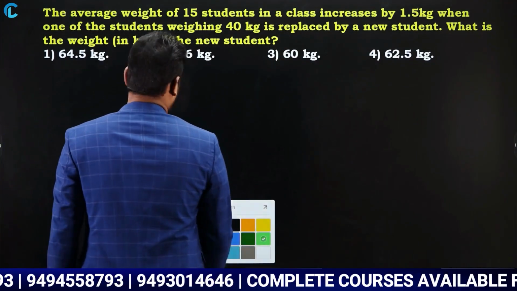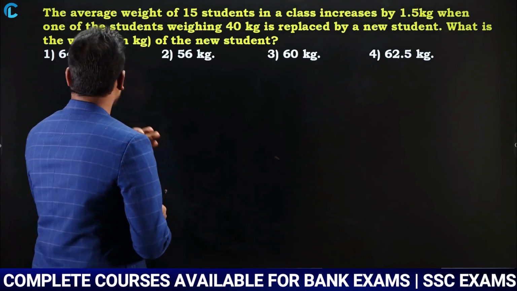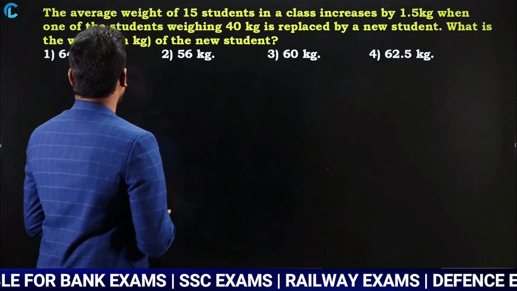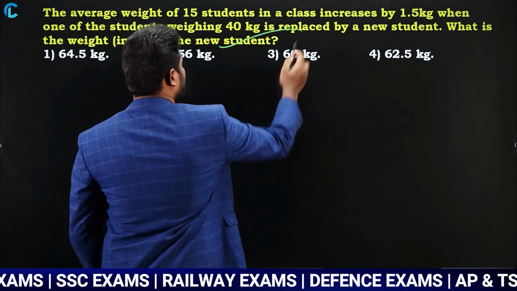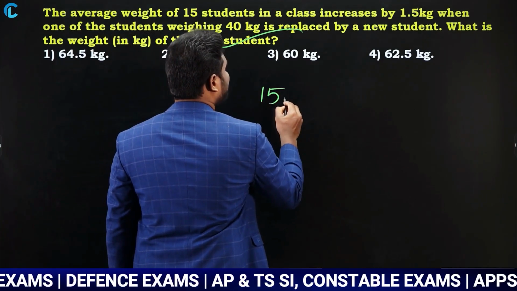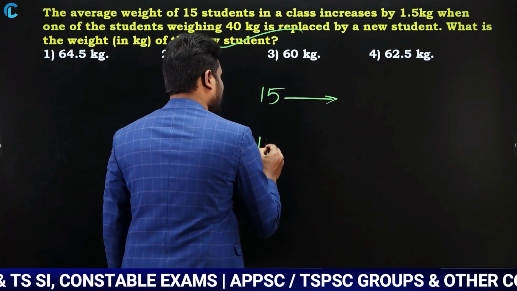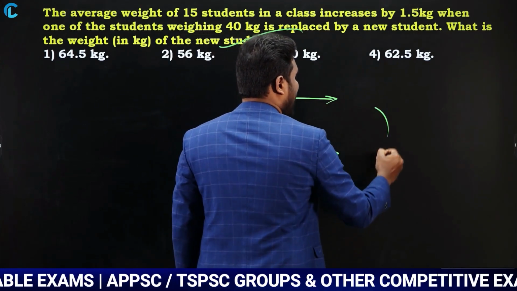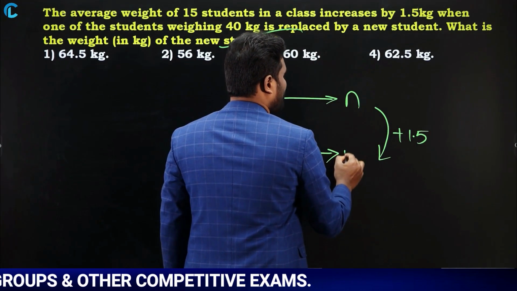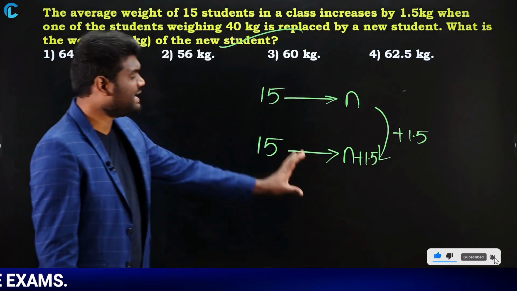The average weight of 15 students in a class increased by 1.5 kg when one of the students weighing 40 kg is replaced by a new student. What is the weight of the new student? We are supposed to find the weight of the new student. Very simple. How many students are there initially? 15 students. Now the average weight of these 15 students increased by 1.5, which means again the same 15, but the average increased by 1.5. If initially the average is n, now it is going to be n plus 1.5. Truly speaking, all this is not required. Just for the purpose of understanding, I am representing all.